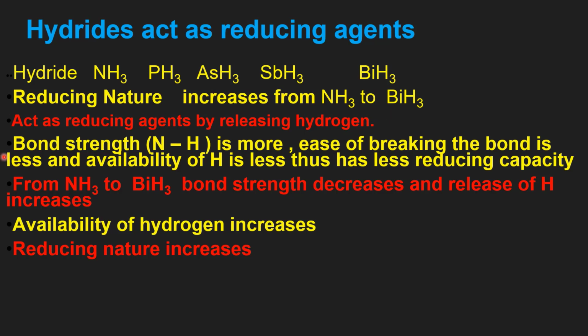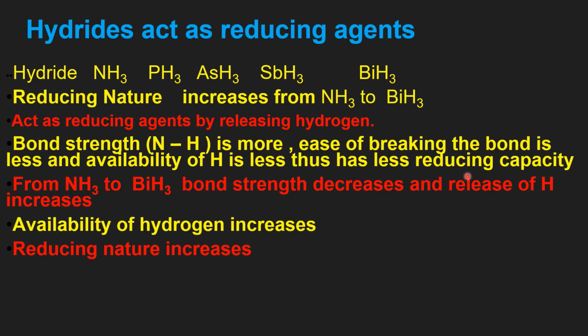How does the reducing nature increase? Previously, we discussed that the thermal stability decreases from ammonia to bismuthine. As thermal stability decreases, decomposition takes place easily, therefore hydrogen is released. In ammonia, the bond strength of N-H is high, so the ease of breaking the bond is less and the availability of hydrogen is less.